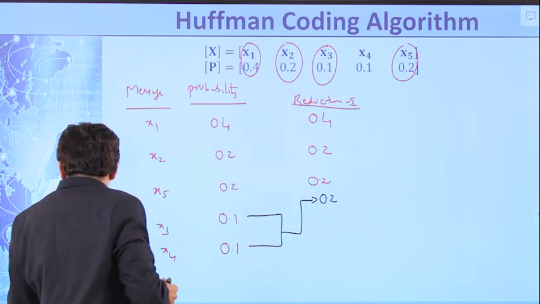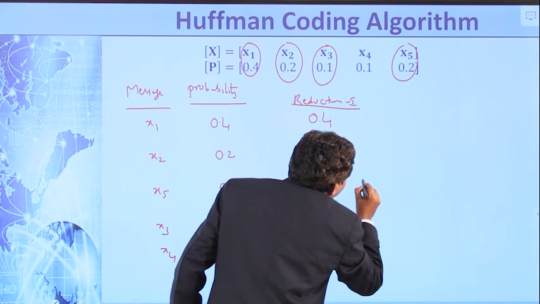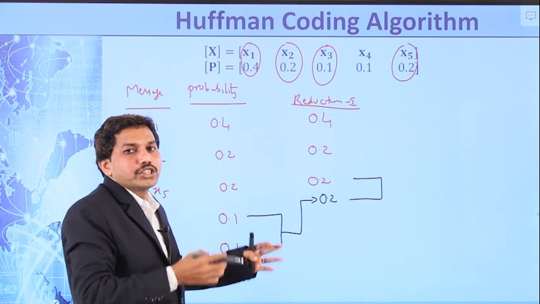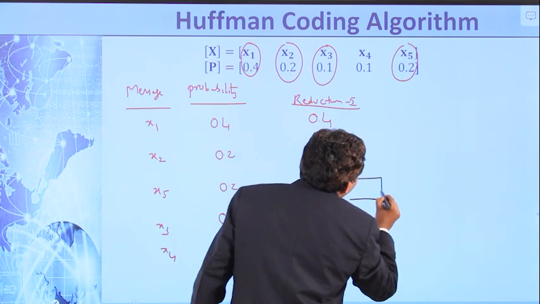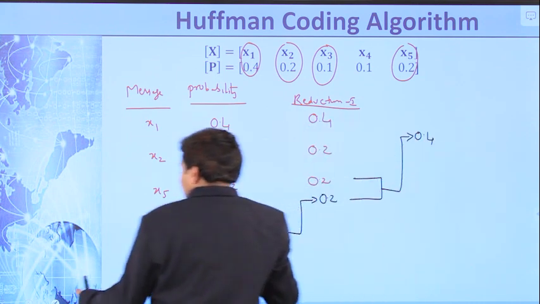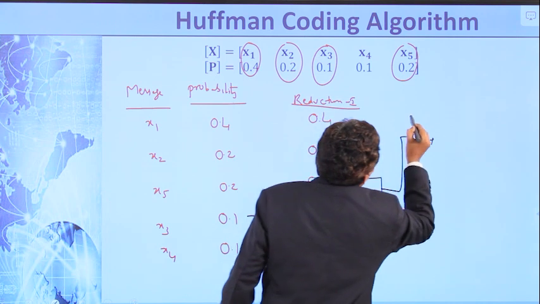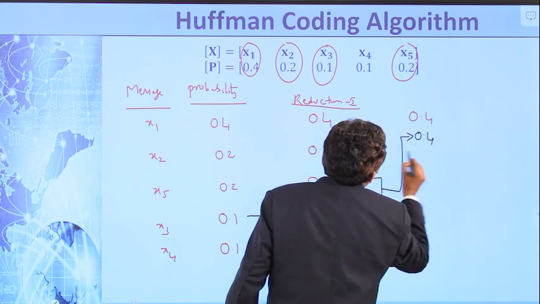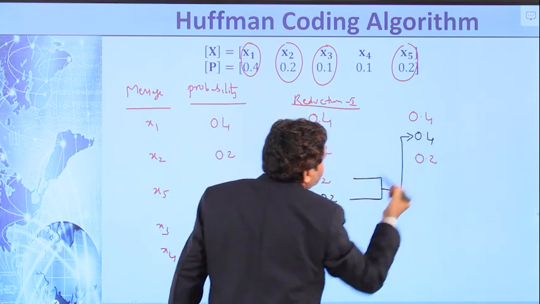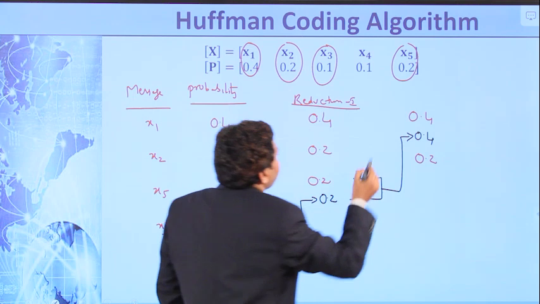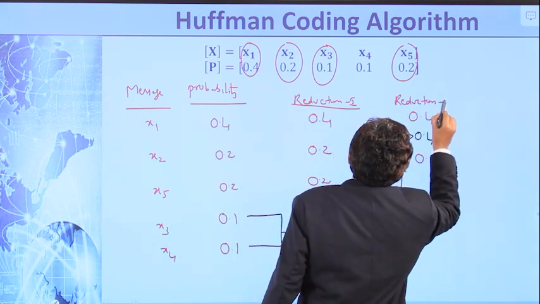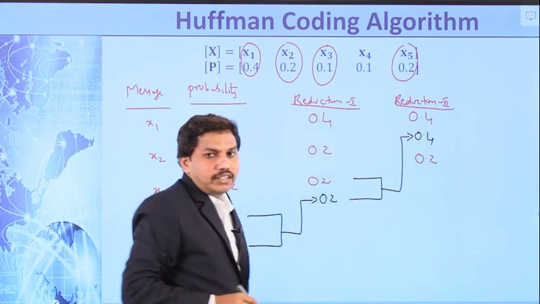So what is the next step? Combine the last two message probabilities in reduction 1 and rearrange all the probabilities in decreasing order. So 0.2 plus 0.2 is nothing but 0.4. This 0.4 is as it is, whereas this one is 0.2. So we had 4 probabilities here, and now it becomes 3. This grouping is known as reduction 2.